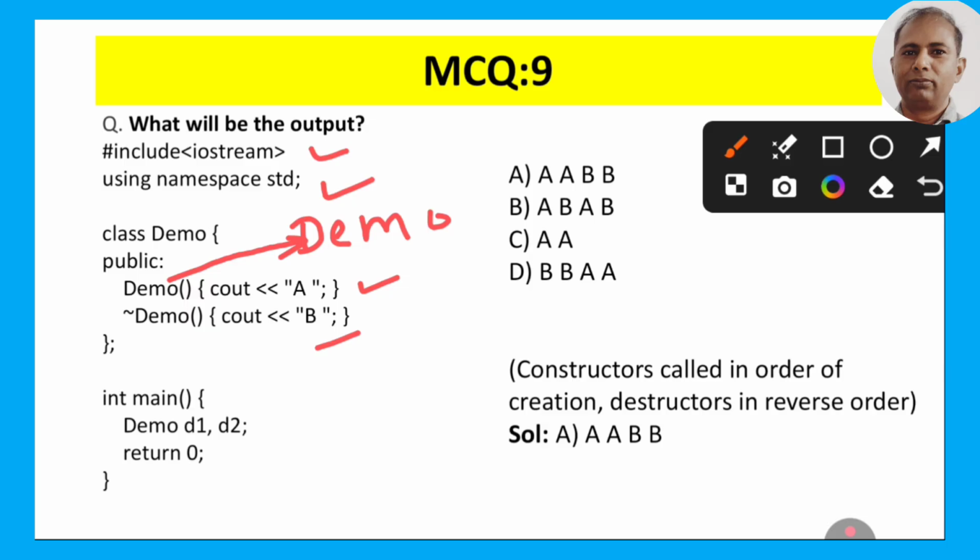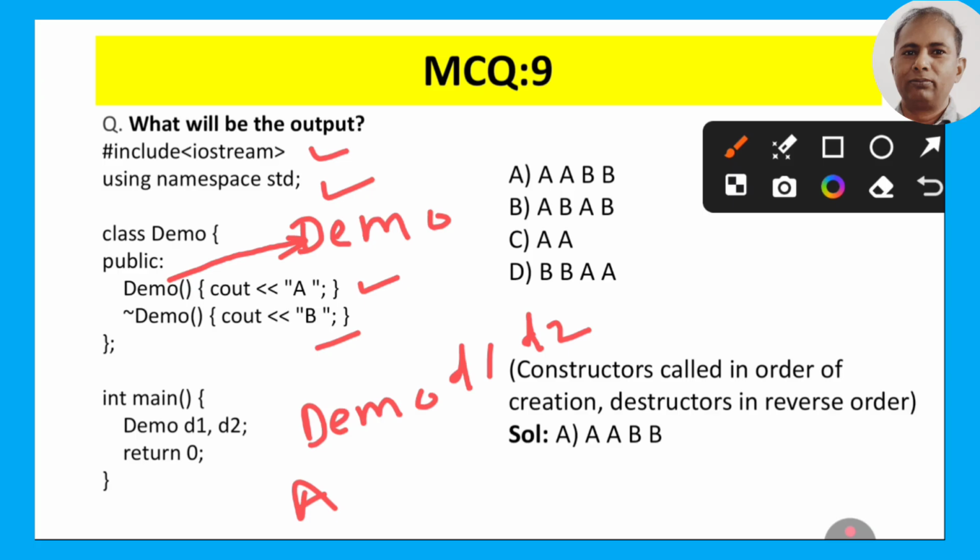Now we are making objects of this demo class. We are making d1, and when d1 is made, this constructor will be called, and we will print a. Then when we make d2, we will again print a. Then when the objects are destroyed, the destructor, tilde demo, will be called.